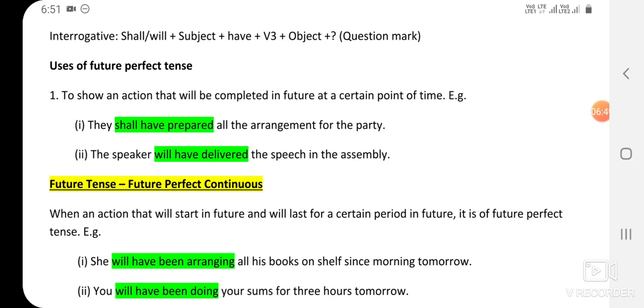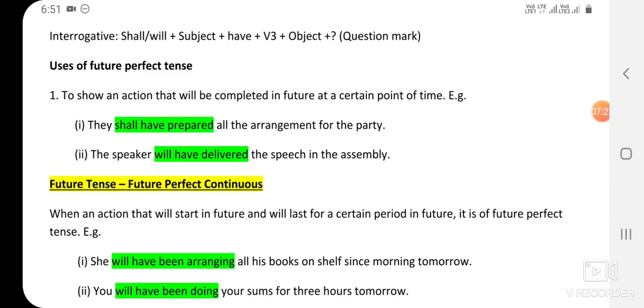Use of future perfect tense. To show an action that will be completed in the future at a certain point of time. For example, they shall have prepared all the arrangements for the party. The speaker will have delivered the speech in the assembly. We are concluding that this action will be completed in the future.